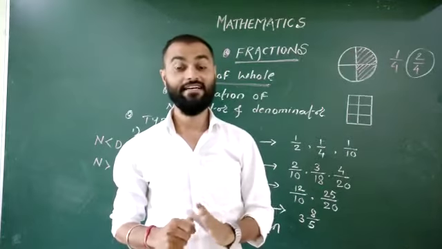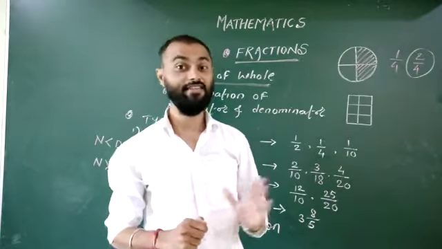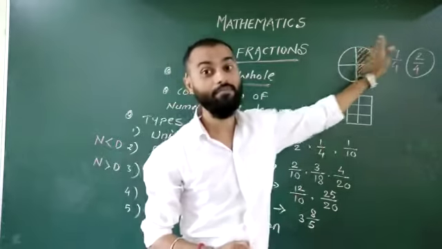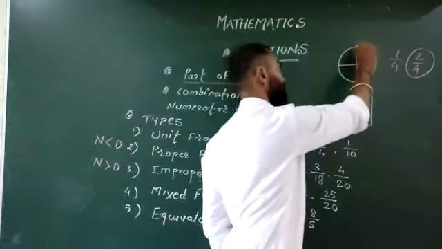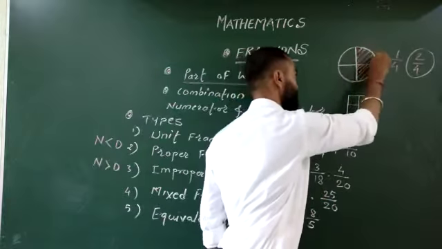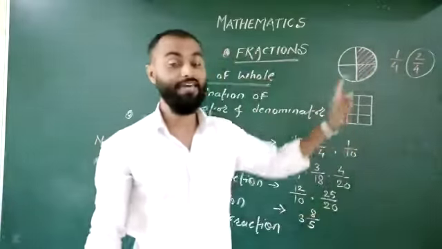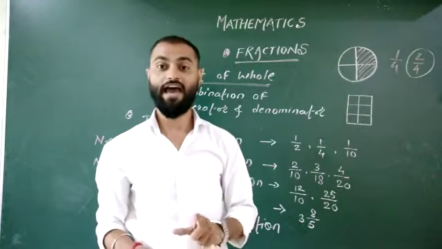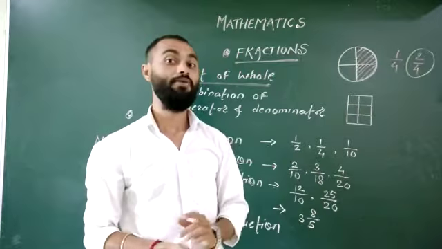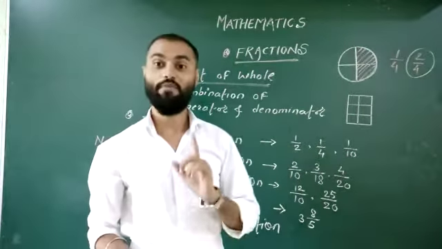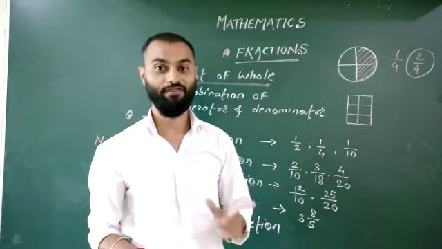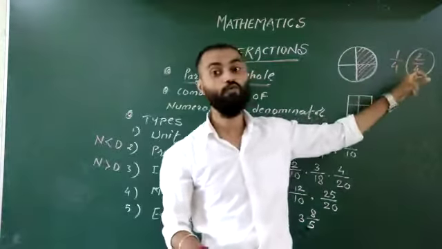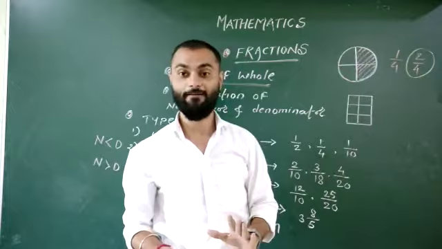But generally we can say I gave you half circle, right? This is my half circle. But in case of mathematics, this is different. I gave you 2/4 part of my circle.